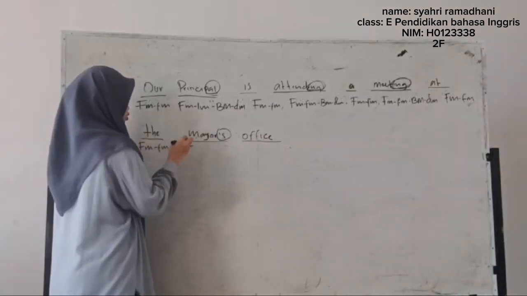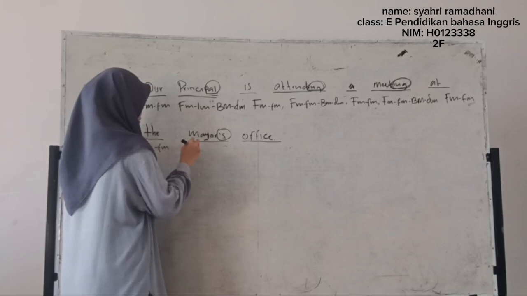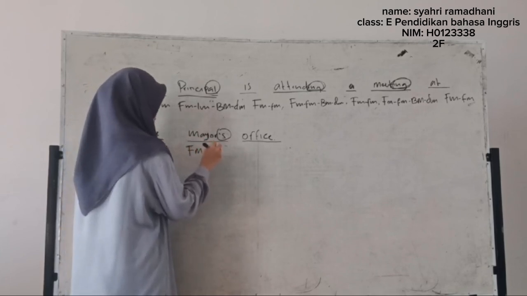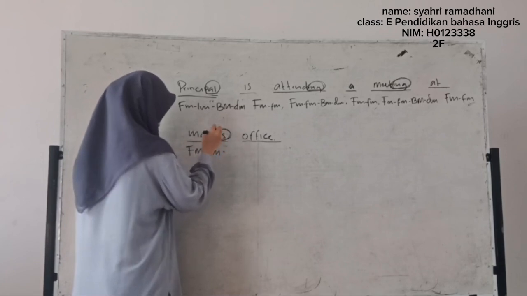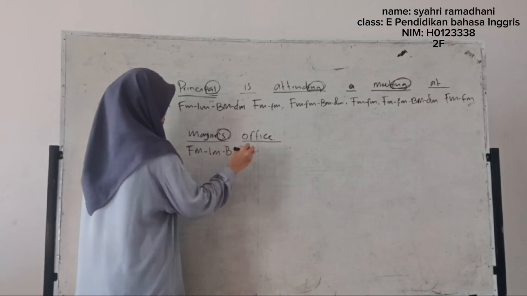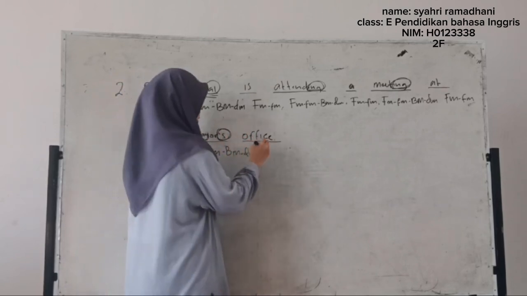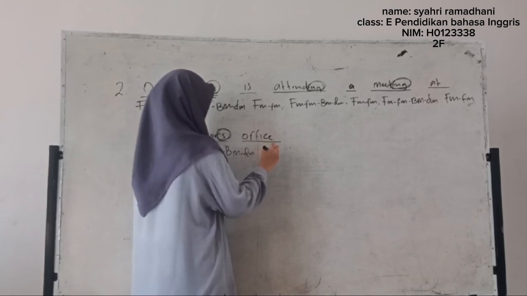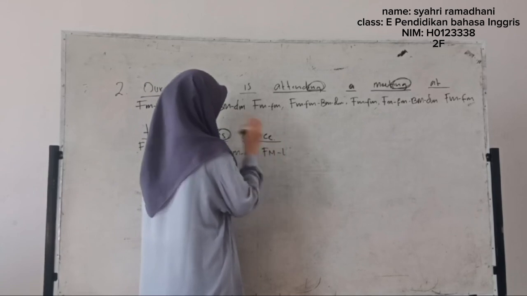And the next word is "Meyers," free morpheme and lexical morpheme, and there is "S" in this word, a bound morpheme and derivational morpheme. And the last word is "office." The type is free morpheme and the subtype is lexical morpheme.